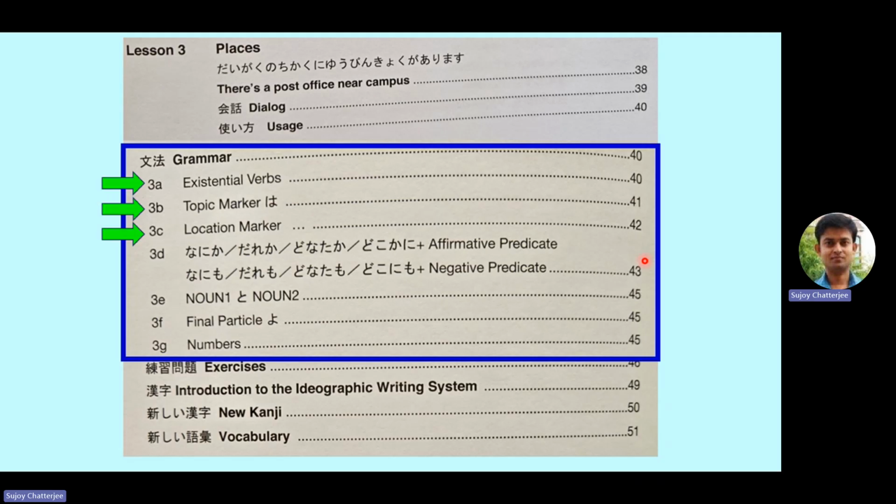In the previous lecture 9, we discussed the first 3 sections: existential verbs, topic marker wa, and location marker. In today's lesson, we shall cover sections 3D, 3E, 3F, and some part of 3G. So let's move forward in today's lesson.